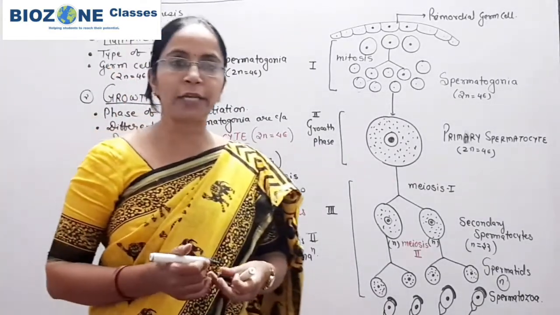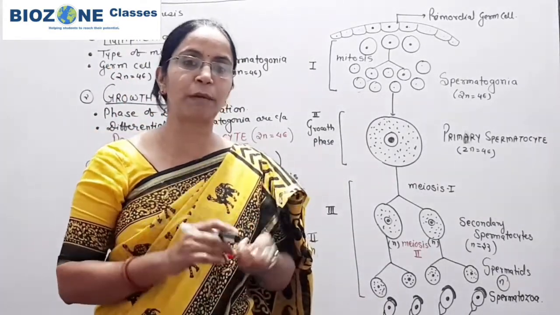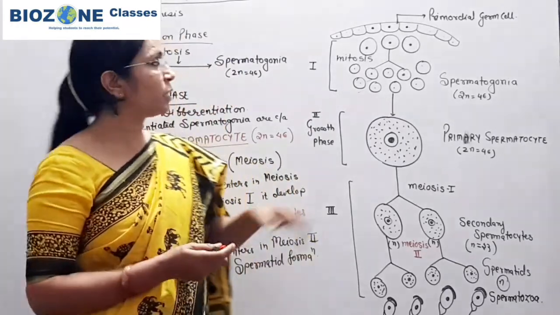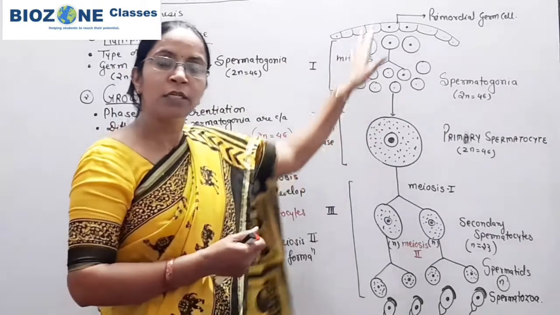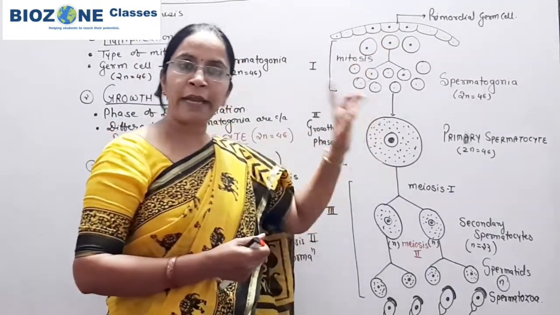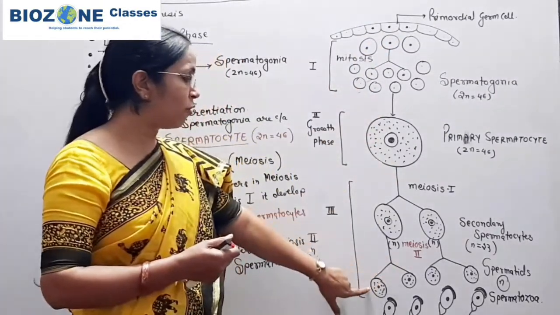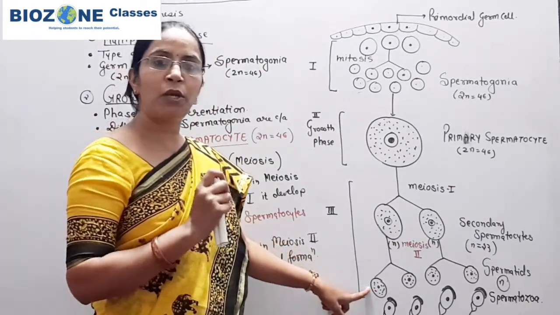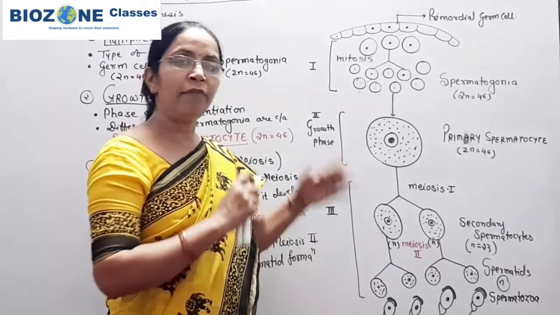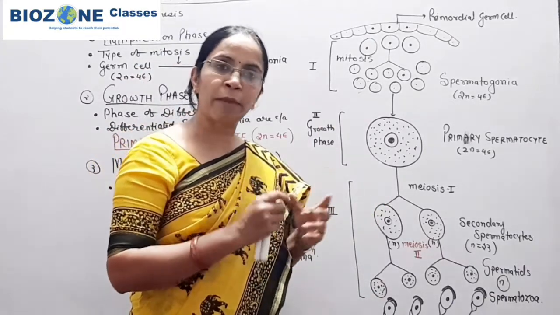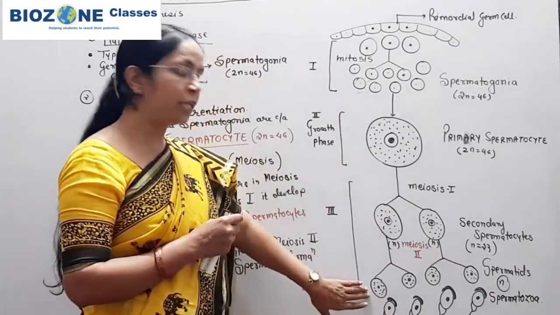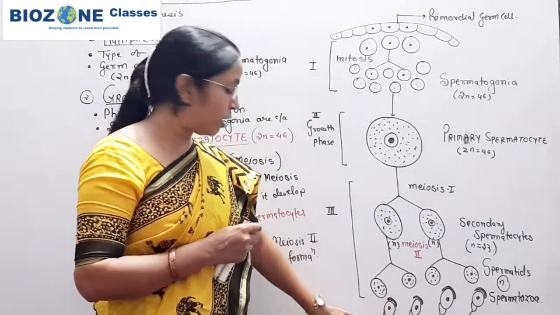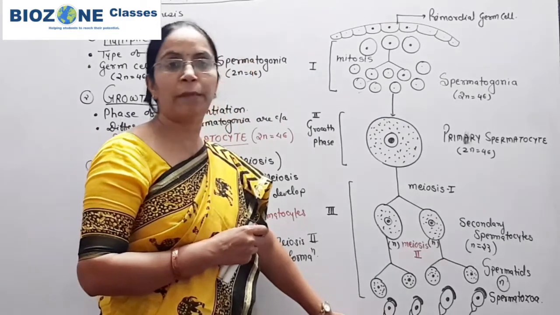So what is spermiogenesis? How do spermatogenesis and spermiogenesis differ? Spermatogenesis means the phase in which germ cells are involved, and it results in the formation of 4 haploid non-motile spermatids. And spermiogenesis is a process in which the non-motile spermatid is modified into a motile spermatozoa.